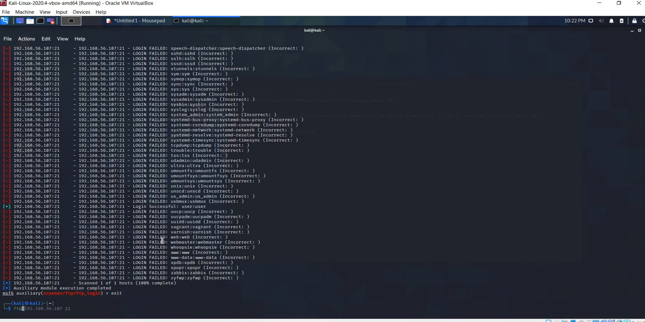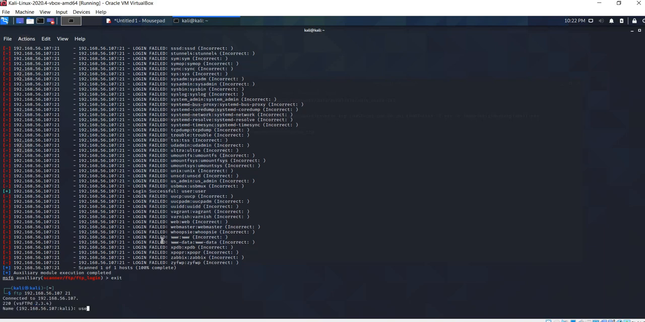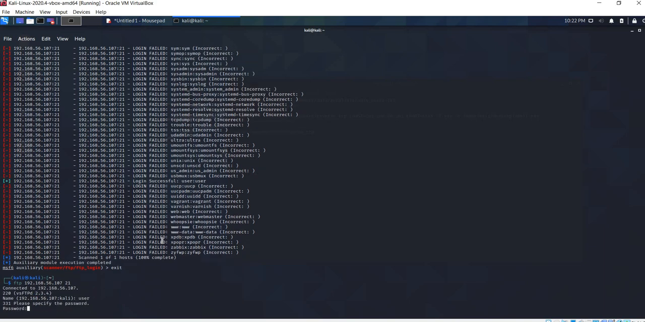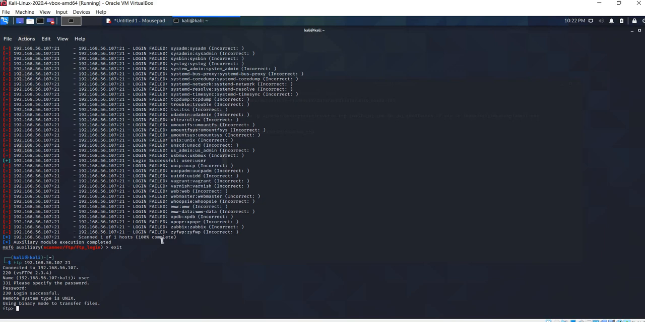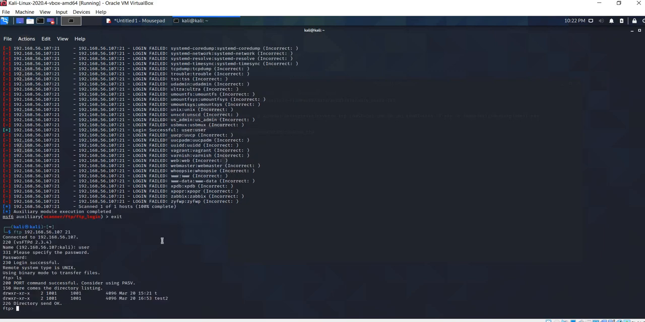I log into the FTP service of the Metasploitable Linux from here. I'll use the user credentials. So we are able to successfully log into the FTP service. I'll check the contents. As you can see, I had created two directories before. Everything is shown here. So in this way I could find out the FTP service credentials of Metasploitable Linux by carrying out the brute force attack.